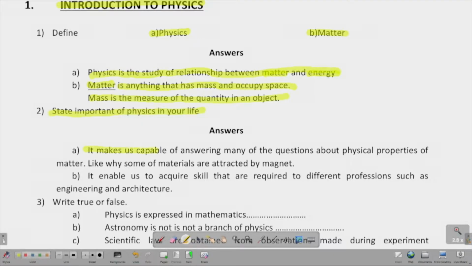The first one says it makes us capable of answering many of the questions about physical properties of matter, right? As I said, matter is anything which surrounds us. So these matters have some behaviors. They behave. Some get attracted, some get repelled, some turn blue. They have different behaviors, different properties.